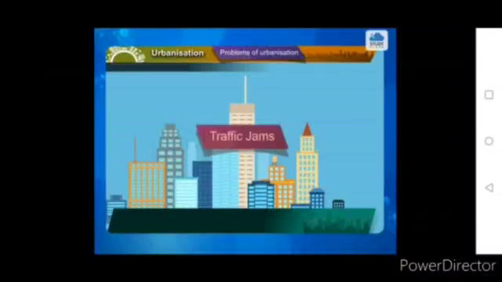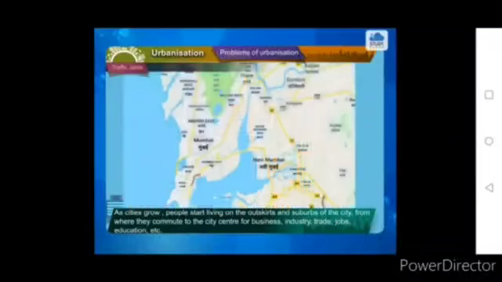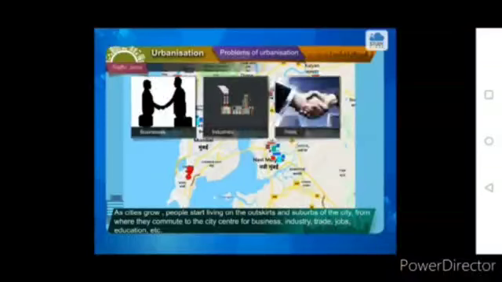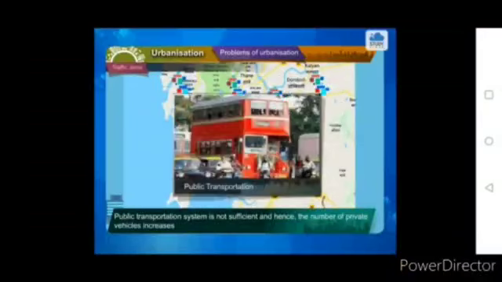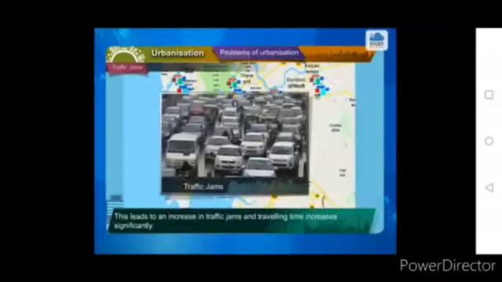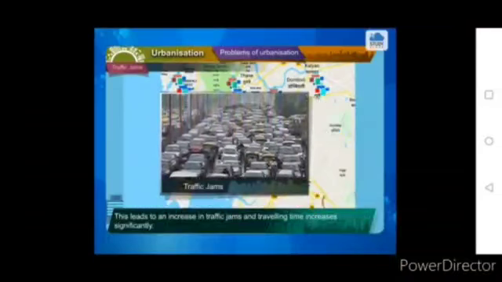Traffic jams. As cities grow, people start living on the outskirts and suburbs of the city, from where they commute to the city center for business, industry, trade, jobs, education, etc. Public transportation system is not sufficient, and hence the number of private vehicles increases. This leads to an increase in traffic jams, and traveling time increases significantly.